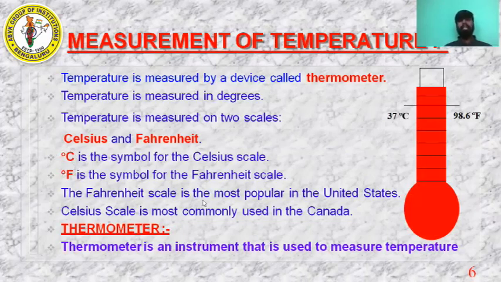Okay. So the Fahrenheit scale is the most popular in the United States. The Celsius scale is most commonly used in Canada. In India, we were using the Fahrenheit scale, but now we are using the Celsius scale. So here is the definition of thermometer: a thermometer is an instrument that is used to measure the temperature. Okay. Here you need to remember two things: the two types of scales, and the definition of thermometer. Okay. Next.